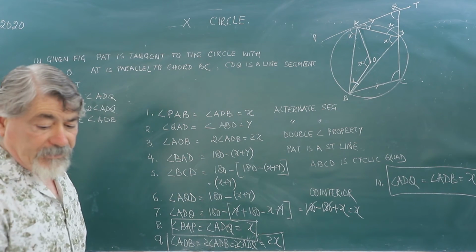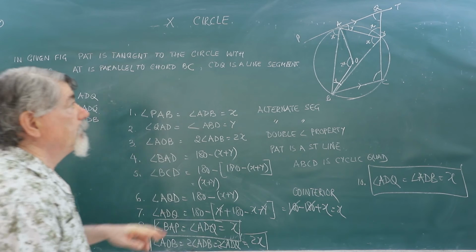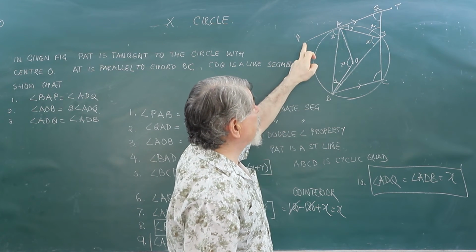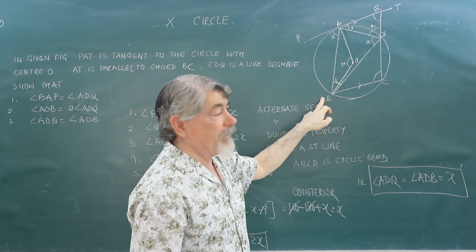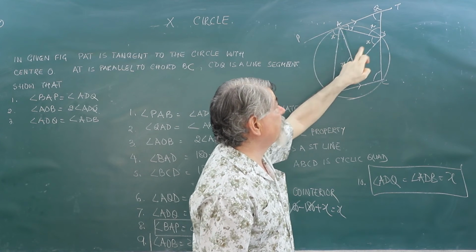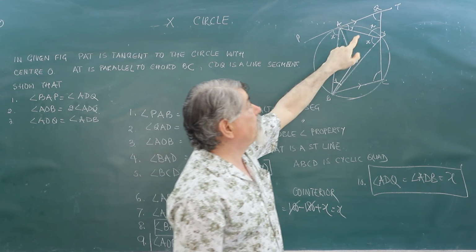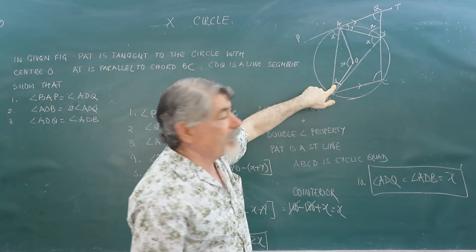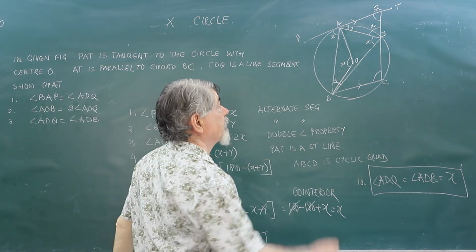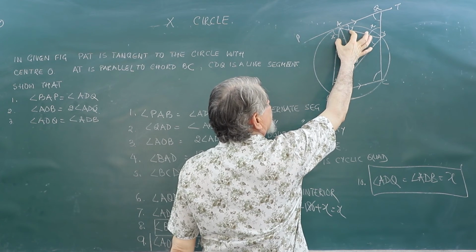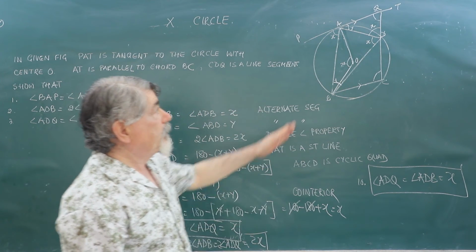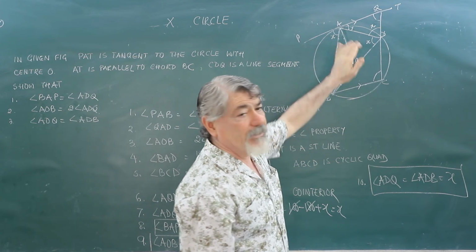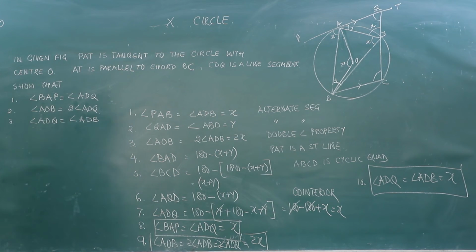We have used the property of angles in the alternate segment: the angle PAB will be equal to angle ADB. If this is x, this is going to be 2x. Same property here, angle QAD, if it is y, then this angle is y. This is x plus y, so this angle will be 180 minus (x plus y). Then we use the property that opposite angles of a cyclic quadrilateral are supplementary. So I will be able to calculate BCD as 180 minus (x plus y).